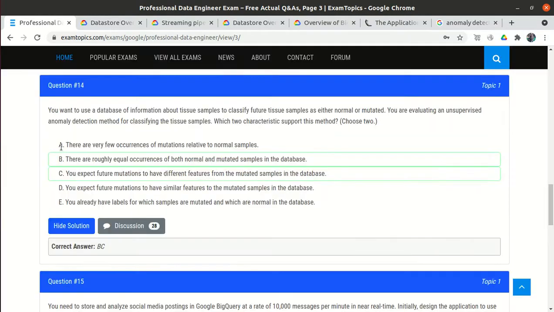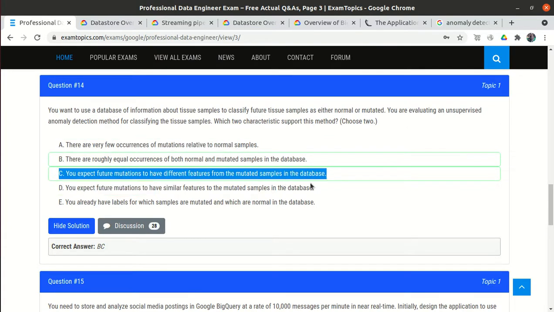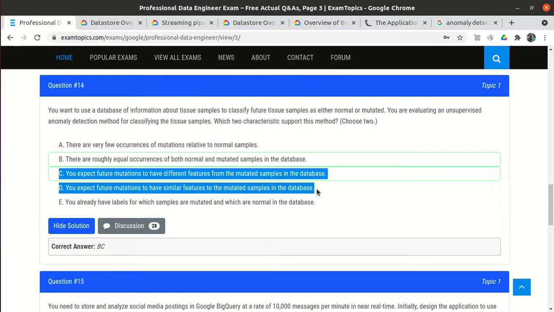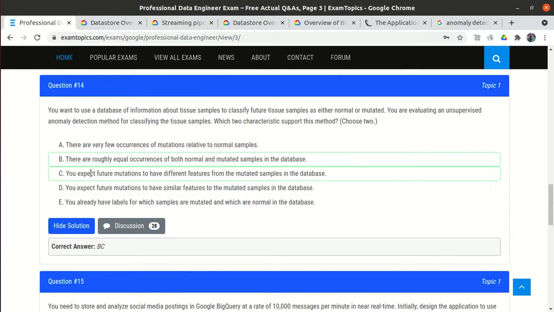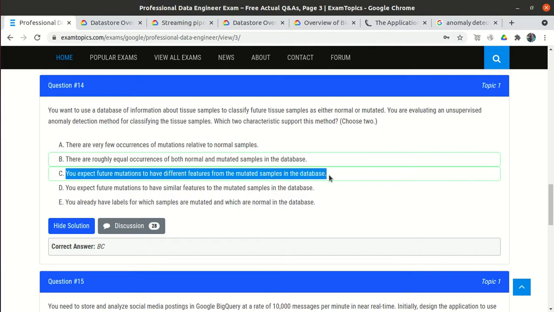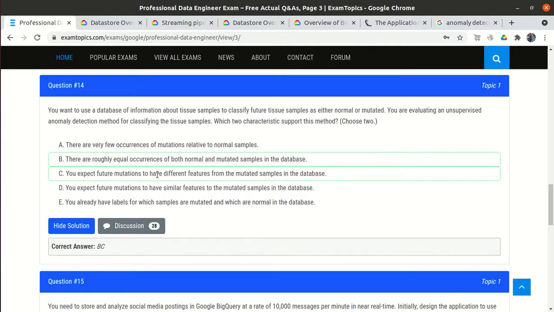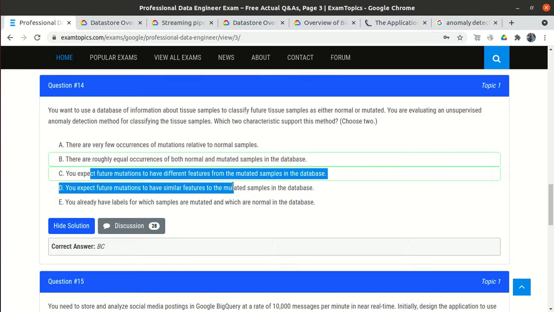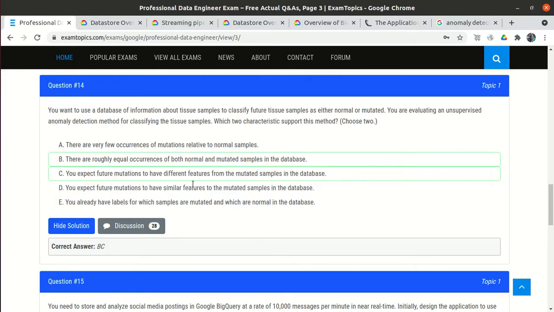So there is confusion. A is definitely correct, but there is confusion between options C and D. If we think as per a normal or live scenario, then option C is correct, because generally mutations mutate into another mutation. Earlier it is type A mutation, then it might change to type B mutation. So we could expect future mutation to have different features, right?